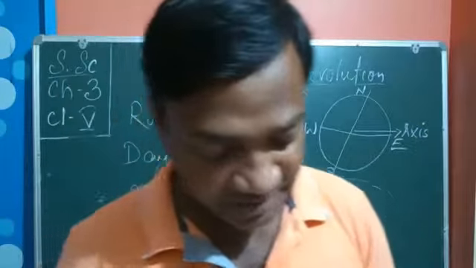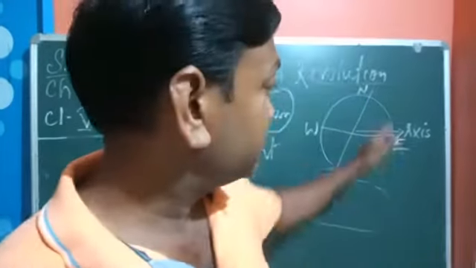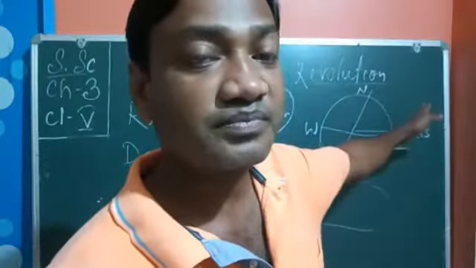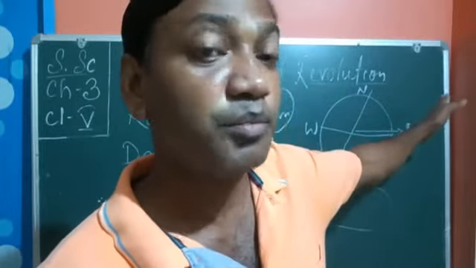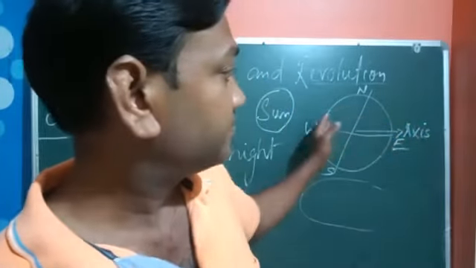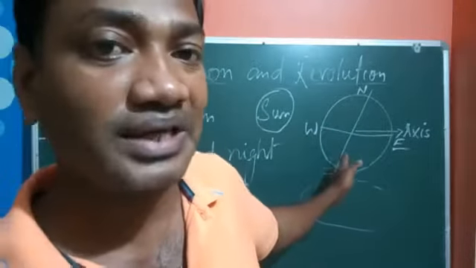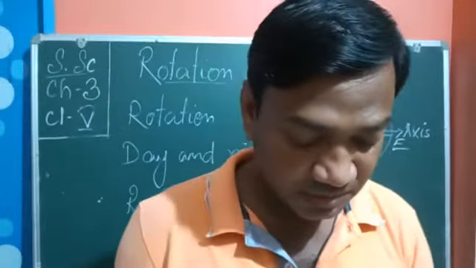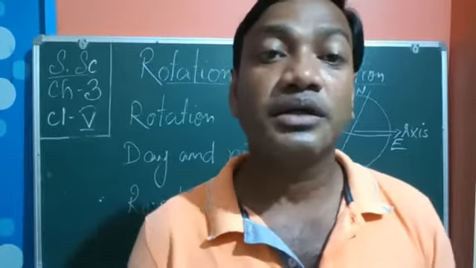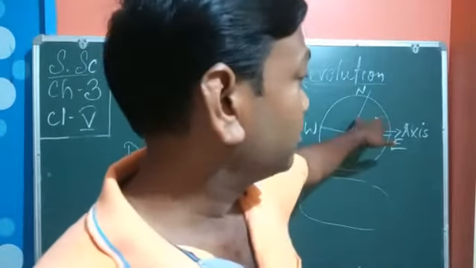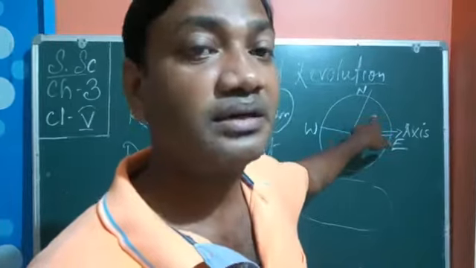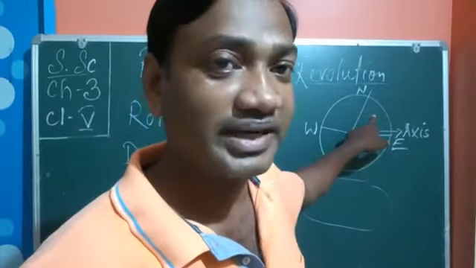The northern hemisphere receives more hours of sunlight. That means if it is tilted towards the sun, it gets more sunlight, and this portion is away from the sun. So the days are longer. That means in this northern hemisphere, their days are longer at that time.